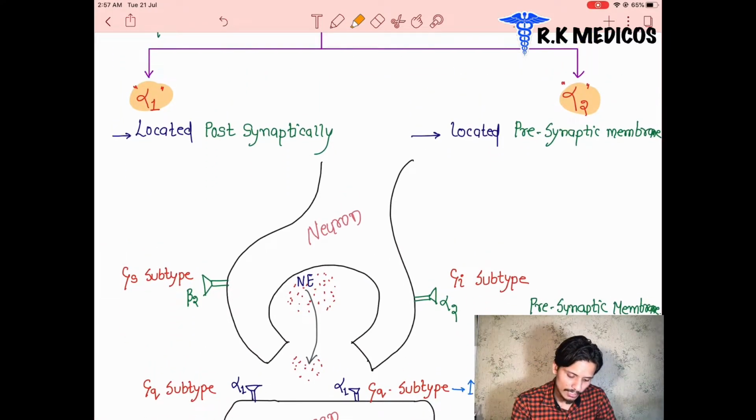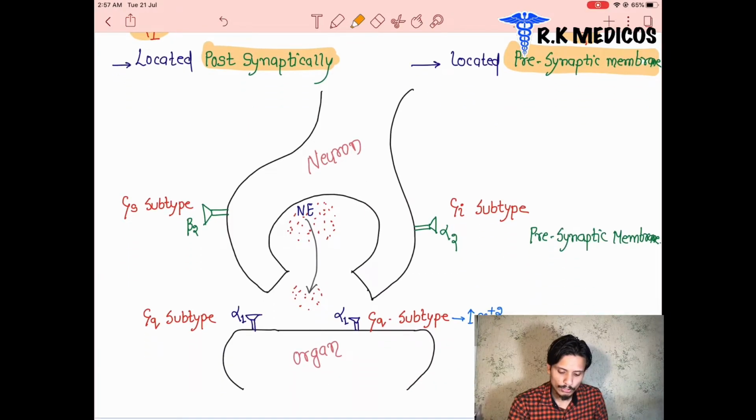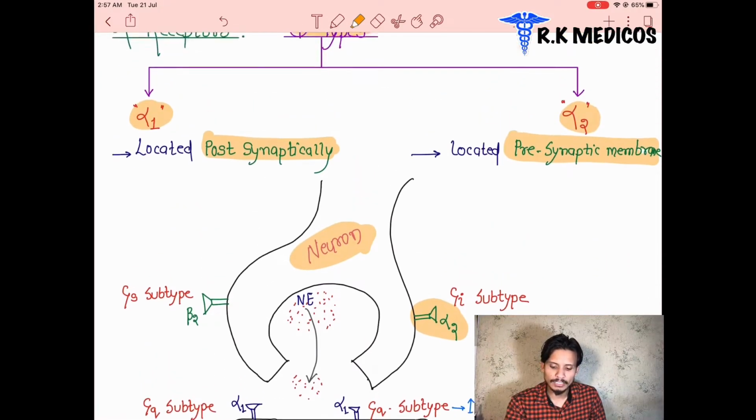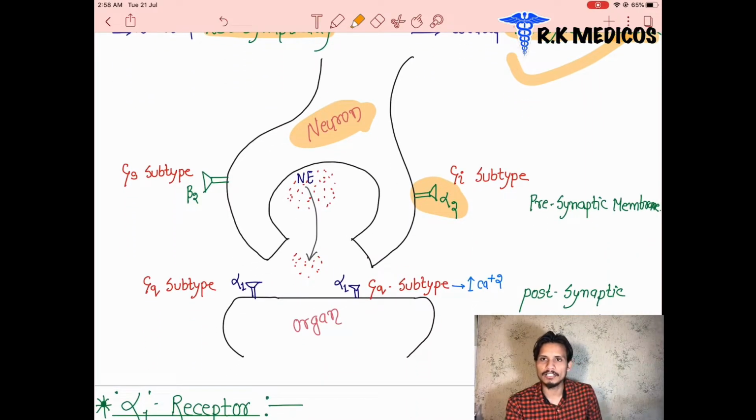So the alpha 1 receptors are present on the postsynaptic nerve terminals, or the postsynaptic part, and the alpha 2 is present on the presynaptic membrane. The presynaptic neuron is which one? The neuron which is going to release the neurotransmitter, and here the alpha 2 receptors are present on it. It is mentioned clearly that the alpha 2 receptors are located on the presynaptic membrane, it's fixed.